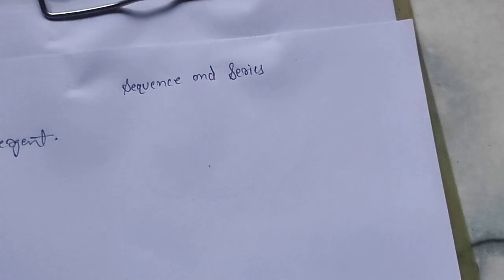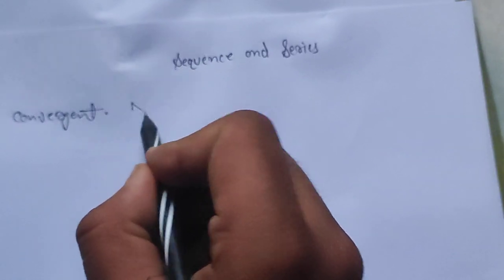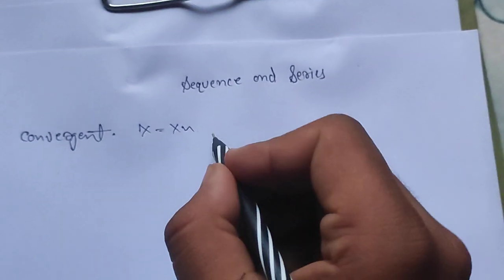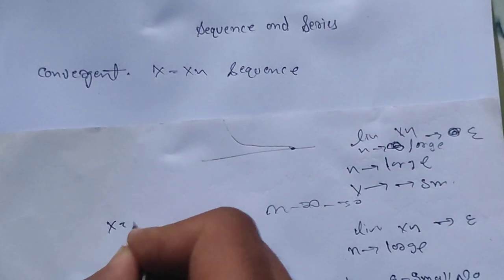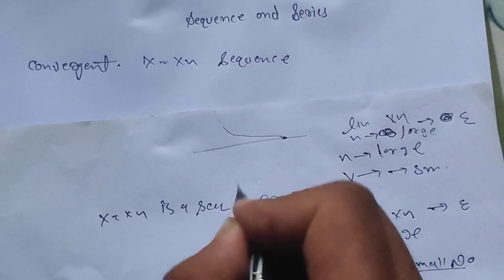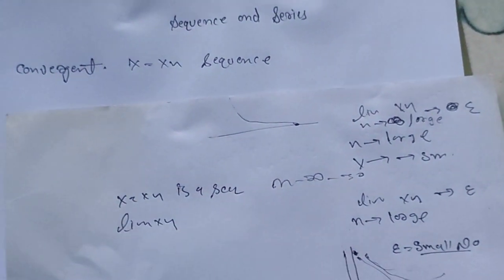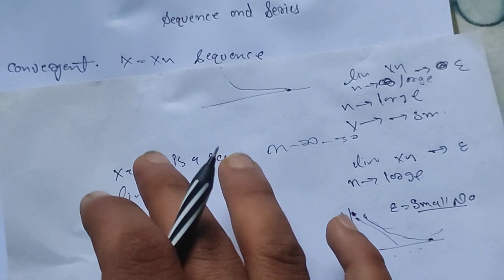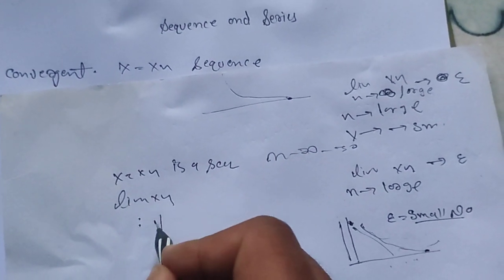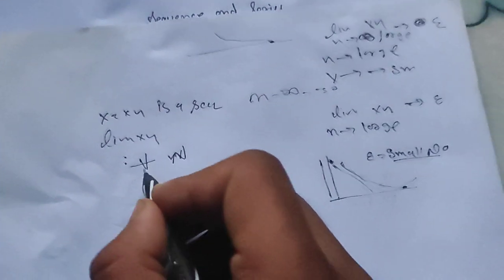Now it's time for the overall definition of convergence. For example, if x, which I say xn, is a sequence, or once again, if x equals xn is a sequence and it has a limit, then for the overall definition, for all natural numbers, basically the real numbers, but we say natural numbers, belonging to the natural numbers.